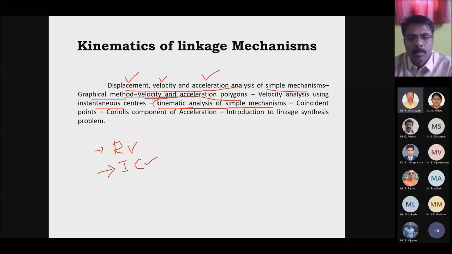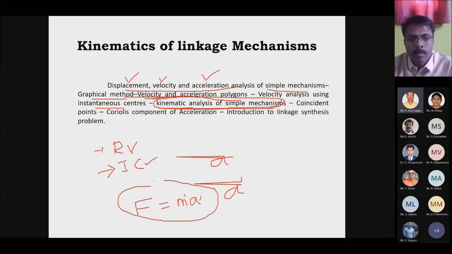What is the need of studying the kinematic analysis for a simple or any complex mechanism? We have to find out the acceleration. You know acceleration, according to Newton's second law, F is proportional to or equal to m into a. This is the external force acting on a body, which is used to convert a static particle into a dynamic particle or dynamic motion, and for that we need an